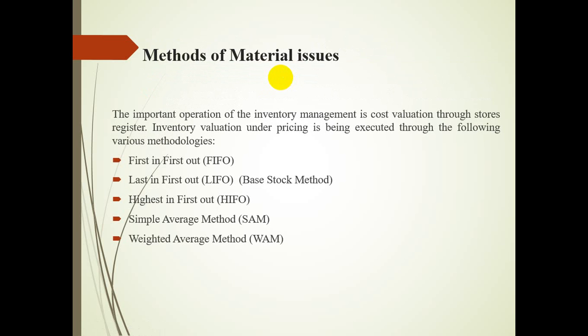So what is FIFO? FIFO means first in, first out. It means that when we purchase something, it should be issued first. Suppose I am purchasing a car washing machine. The first car comes, we wash it, and then it moves out. Then the next car comes to wash. That is the FIFO system.